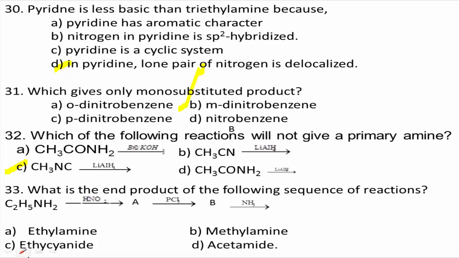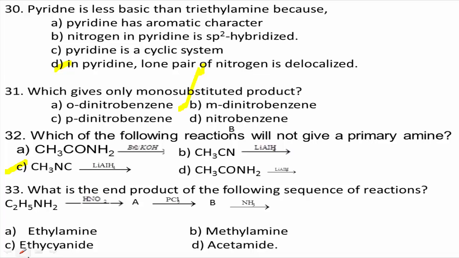In the given reaction, the end product, the final product, is ethanamine only. During this reaction, first a diazotization reaction takes place, quickly followed by hydrolysis.